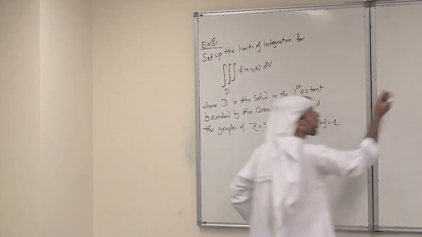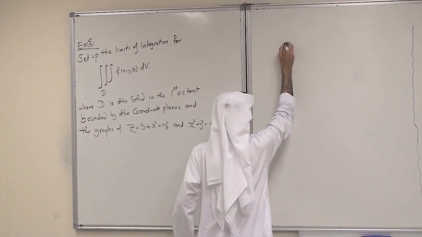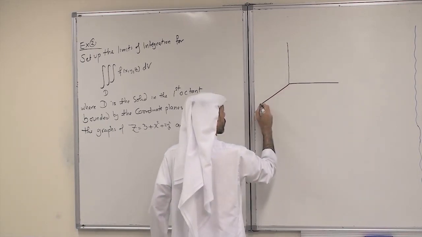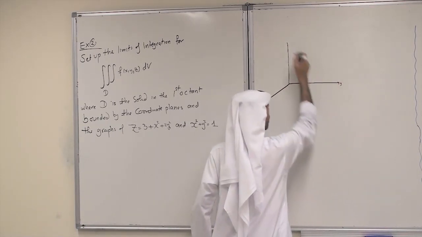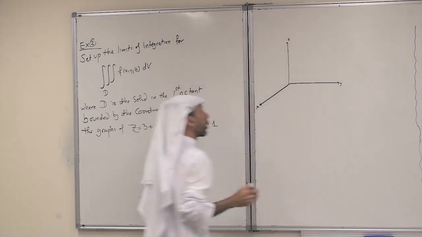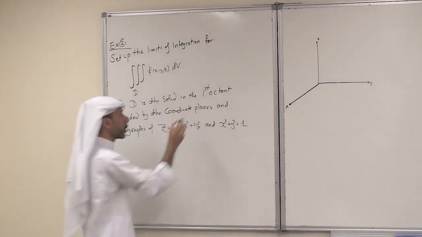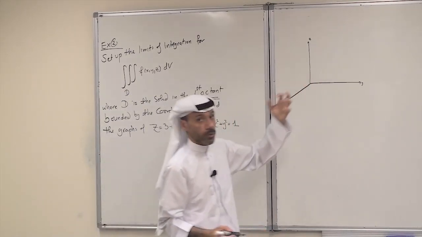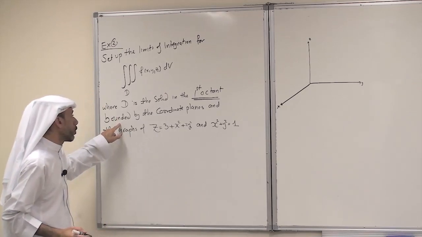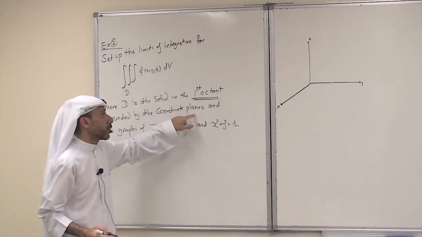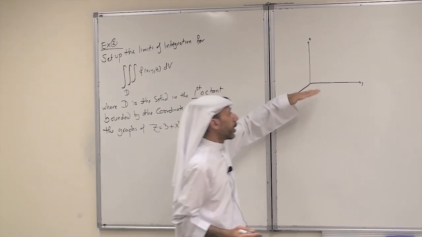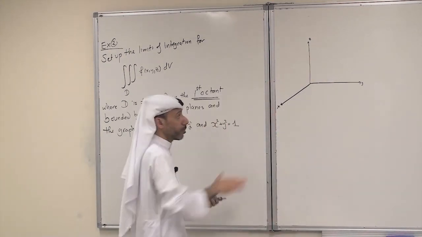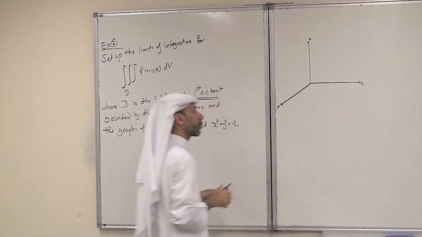So this is x, and this is y, and this is z. It is in the first octant, so the solid is in the octant closest to us, and bounded by the coordinate planes. So it is bounded by the xy plane, xz plane, and the yz plane. It is bounded by the floor and the two walls.